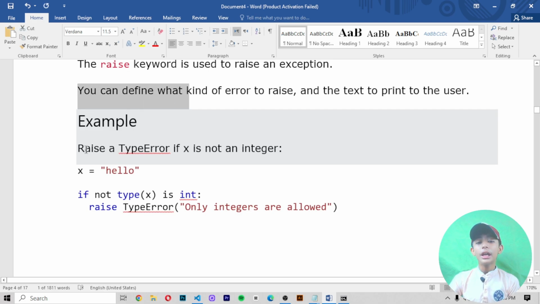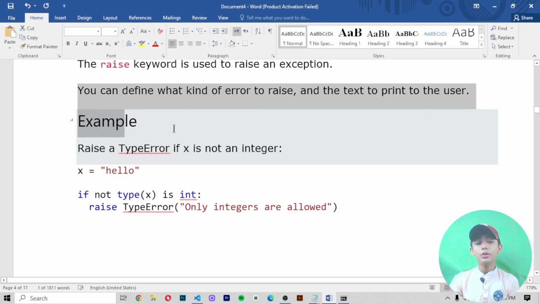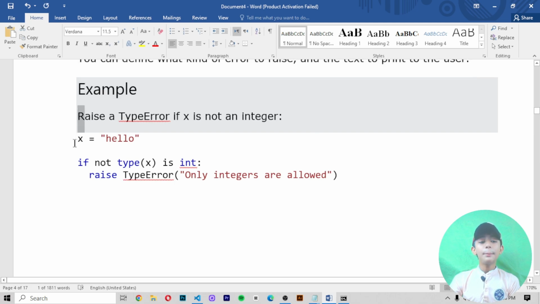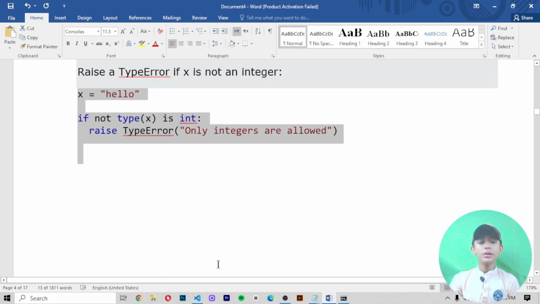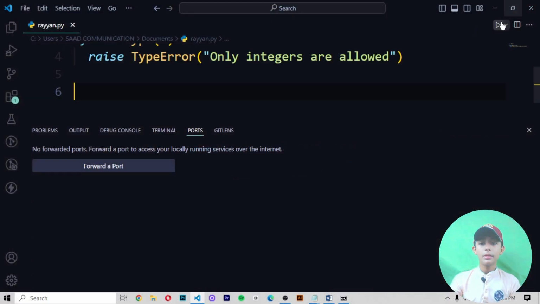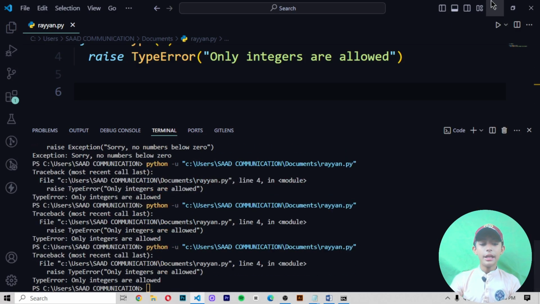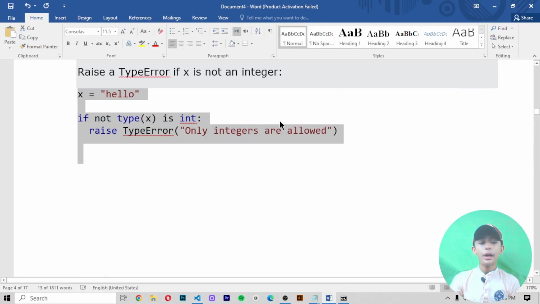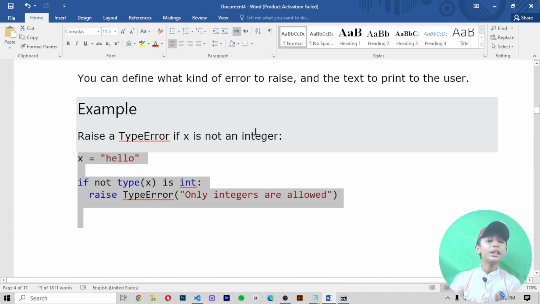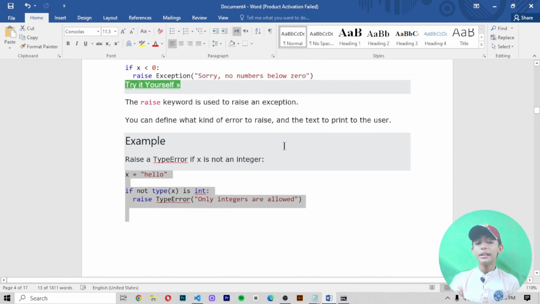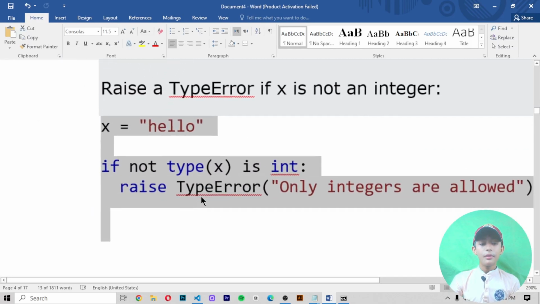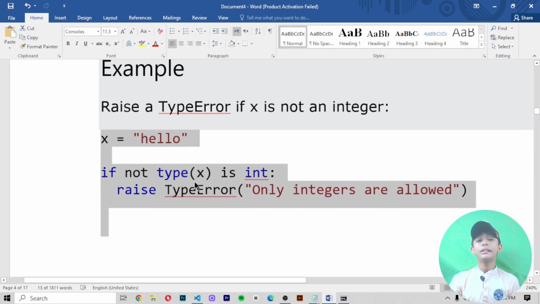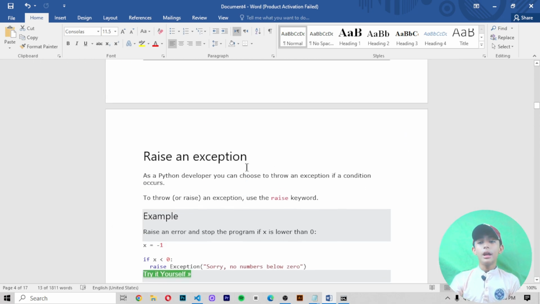The raise keyword is used to raise an exception. You can define what kind of error to raise and the text to print to the user. In the example, we raise a TypeError if x is not an integer. Let me copy it and paste it, save it and then run it. It gives me an error, "Only integers are allowed". Why? Like I told you, it raises a TypeError if x is not an integer, and here x is not an integer, it is a different data type. That's why it is giving the error.